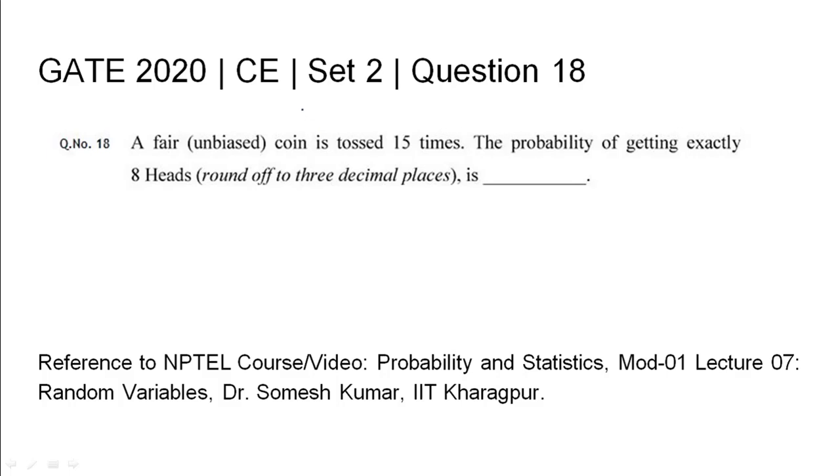GATE 2020 Civil Engineering Set 2 Question 18. A fair unbiased coin is tossed 15 times. The probability of getting exactly 8 heads needs to be found and rounded off to 3 decimal places. The relevant NPTEL reference is listed.